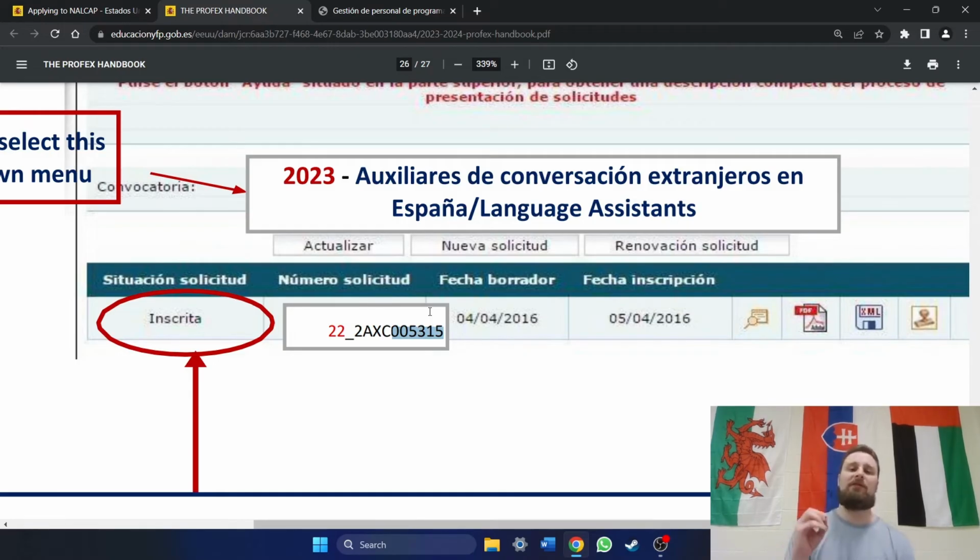That means that they were the 5,315th person to submit their application. So they're pretty high up there. You know, this person may not get the regions that they want, at least not the first one probably. Anything could happen. There are different situations, but if you're a new applicant and you're in the 5,000s, if you're picking a popular region, you're probably not going to get it. You're not going to get Madrid, the most popular, if you're in the 5,000s. Okay, most likely.